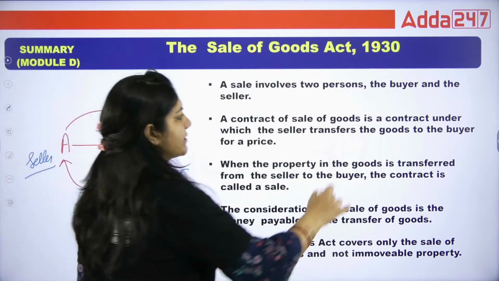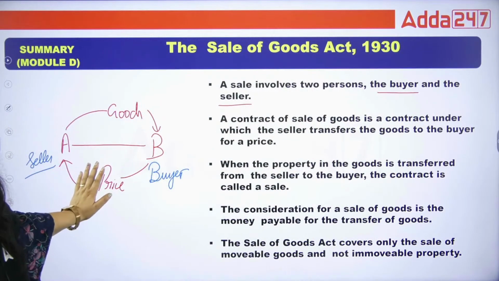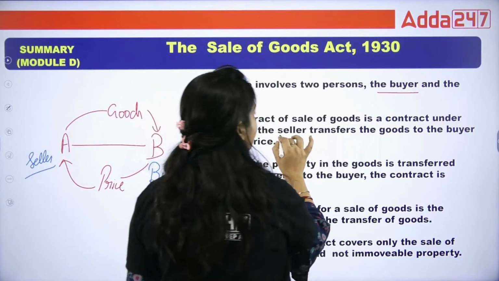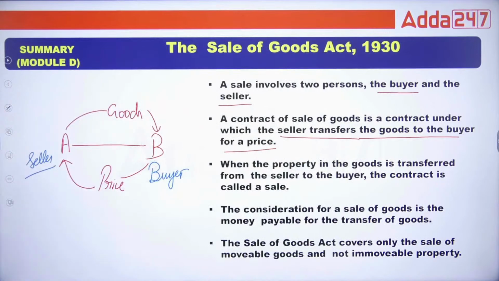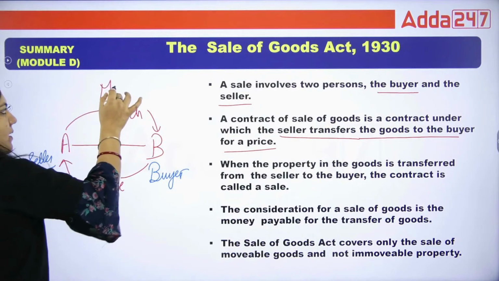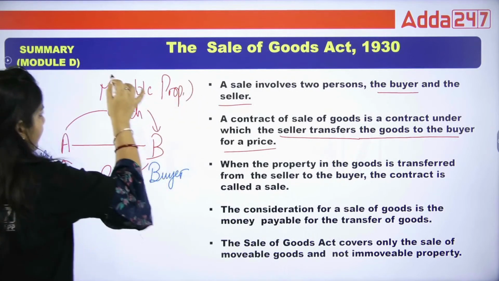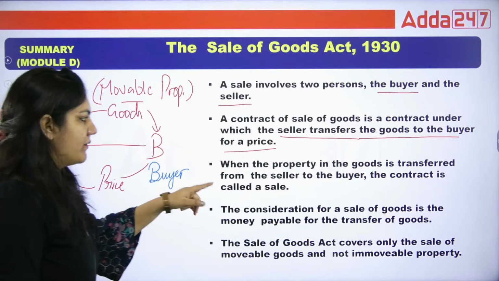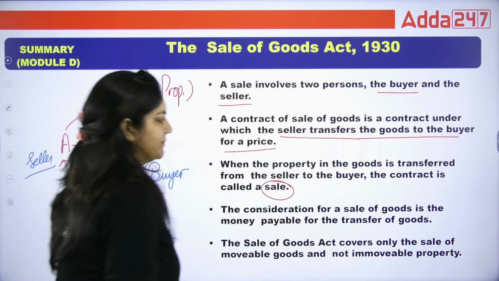Sale involves two persons, that is buyer and seller. We know who is buyer, who is seller. Then a contract of sale of goods is a contract under which the seller transfers the goods to the buyer for a price. And always remember, the Sale of Goods Act deals only with movable property. When the property in the goods is transferred from seller to buyer, the contract is called sale.